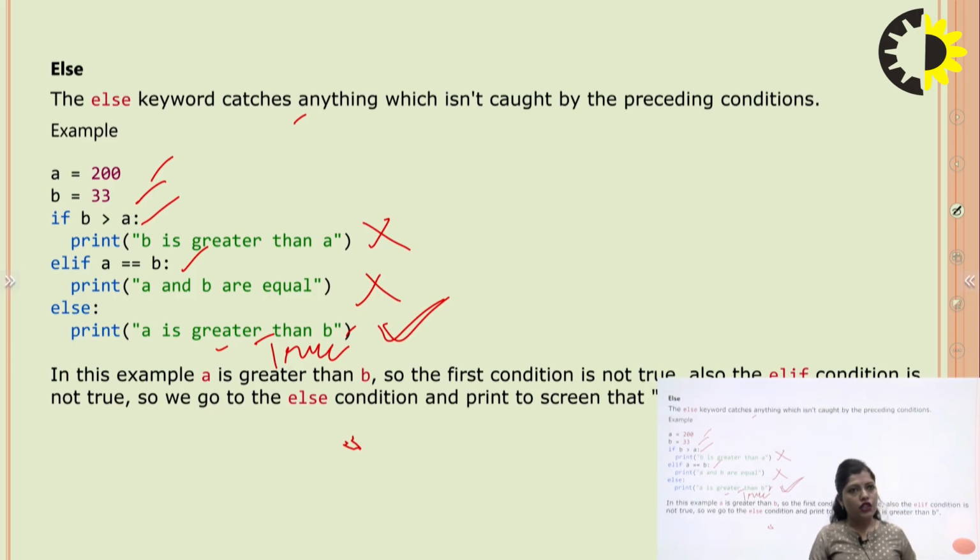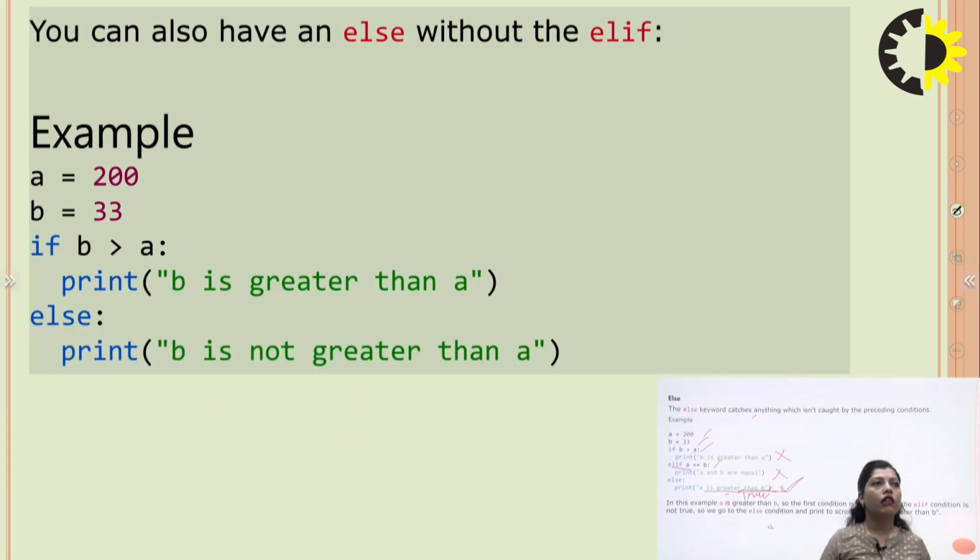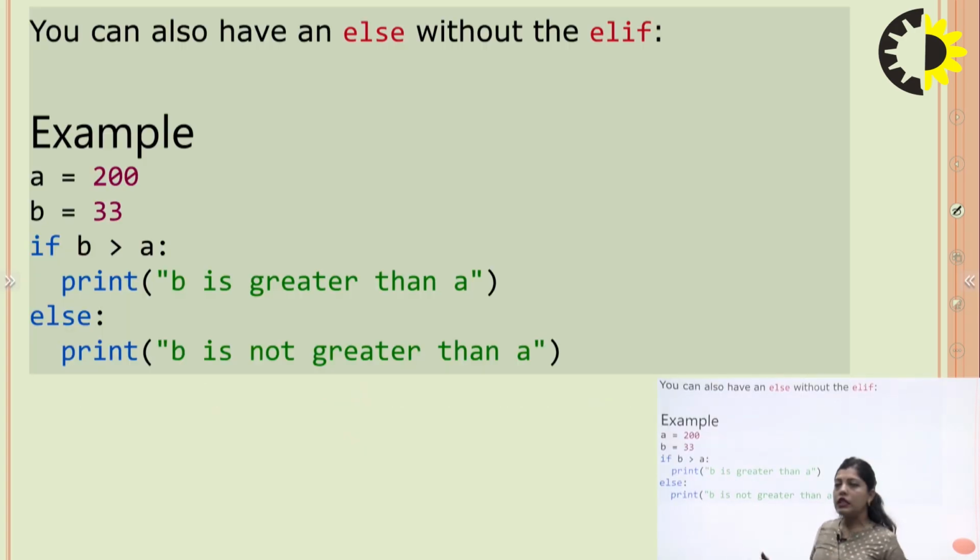So in this example, a is greater than b. The first condition is false and the elif condition is also not true. So we go to the else condition, and on the screen the output a is greater than b will be printed. So this is the example.